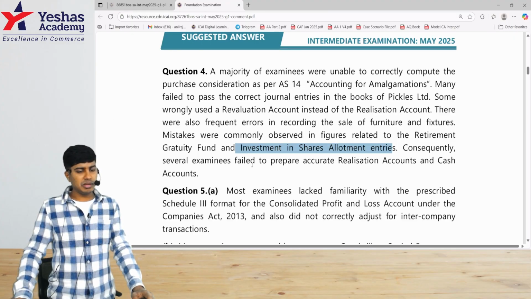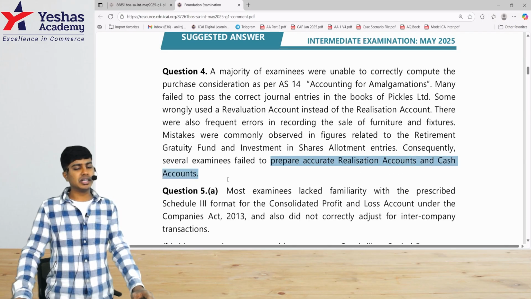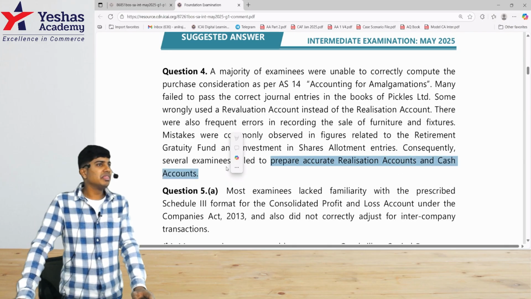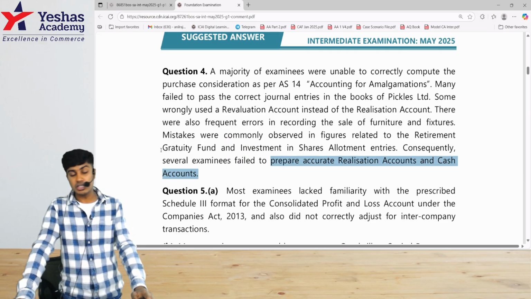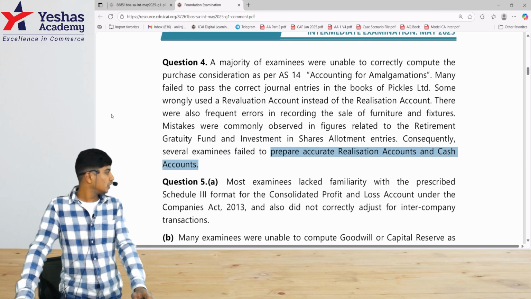Consequently, several examinees failed to prepare the realization account and cash account. You had to prepare the ledger account. They haven't prepared it, and that's the reason many of them have lost marks. Oops. That's the fourth one.